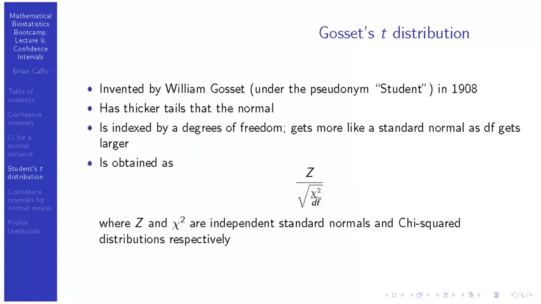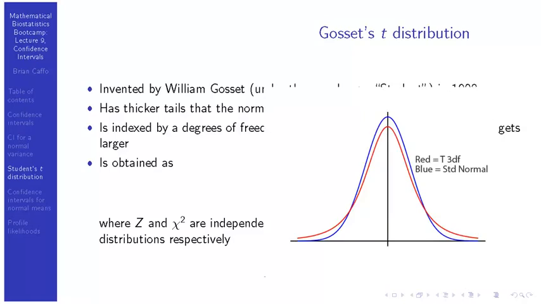At any rate, he came up with this wonderful distribution, which I'd like to be called Gosset's t-distribution. The t-distribution is used when you have smaller sample sizes. It assumes your data is Gaussian, but it tends to work even if your data is non-Gaussian. It's indexed by something called degrees of freedom. It looks like a normal distribution where someone squashed it down at its tip and all the extra mass went out into its tails, and it looks more and more like a standard normal as the degrees of freedom get larger and larger.